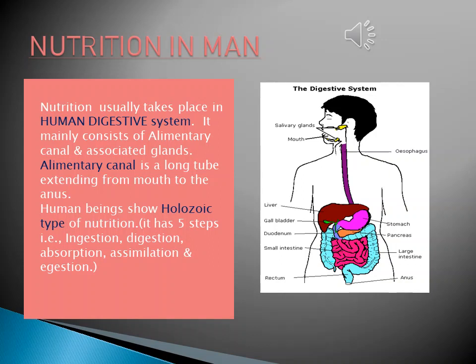Humans show the holozoic type of nutrition. In this nutrition, the food undergoes a 5-step process. First it is taken in, ingested, then it is digested, broken down into smaller pieces, and then absorbed and assimilated, that is utilized by the body cells, and finally egested out of the body.